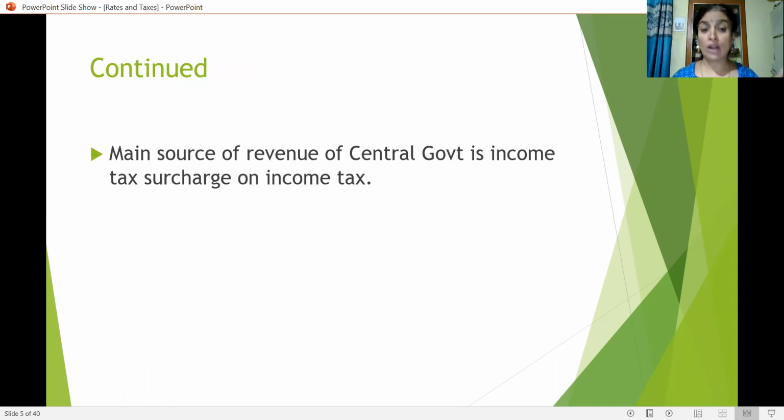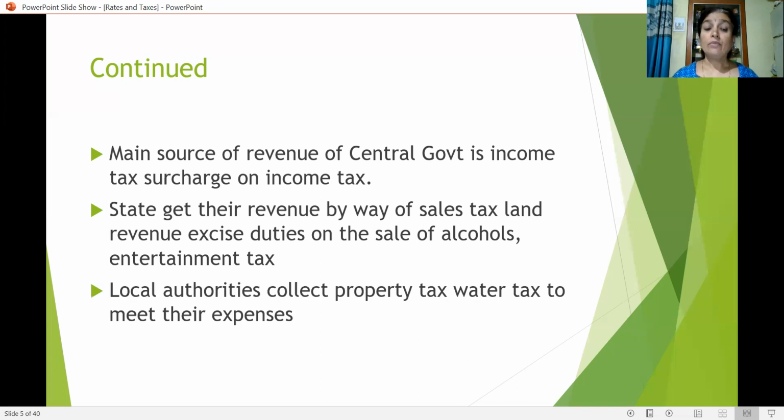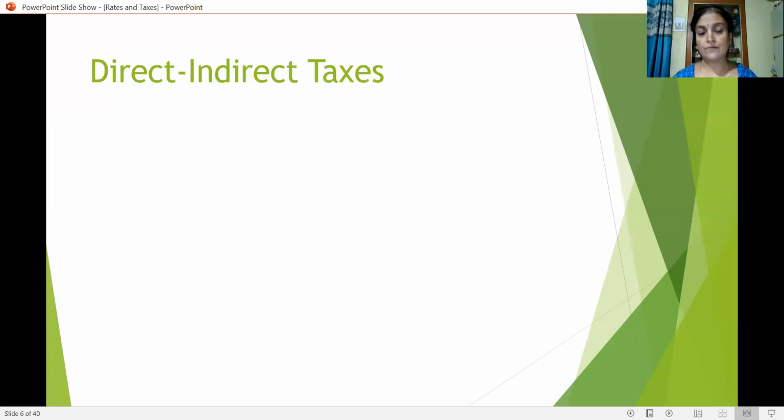The main source of revenue of the central government is income tax and also the surcharge, which is levied on the income tax. States get their revenue by way of sales tax, land revenue, excise duty on the sale of alcohol, and also entertainment tax. Local authorities collect property tax and water tax to meet their expenses.